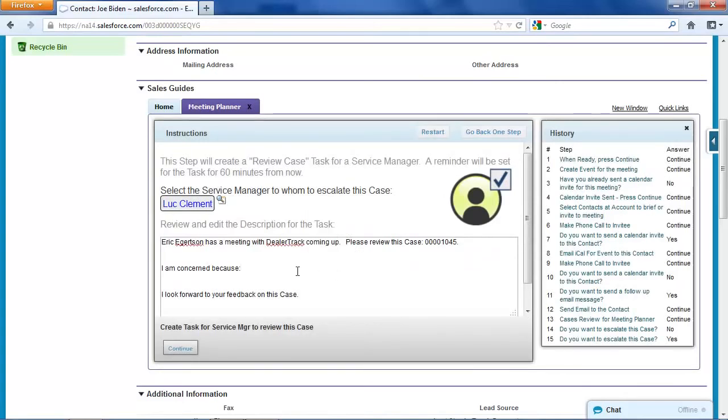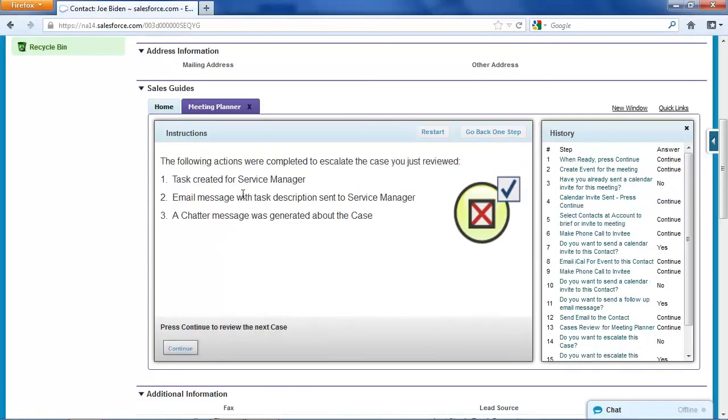I'm concerned because Rich seemed to be very upset and the case is not marked resolved. So this will now escalate this case to a service manager, Luc Clement, and ask him to give me feedback. And when I click continue, I'm going to get a notice that a few things were happening here. First, a Salesforce task was created for the service manager. We sent email to the service manager, and a chatter message was generated about the case as well.